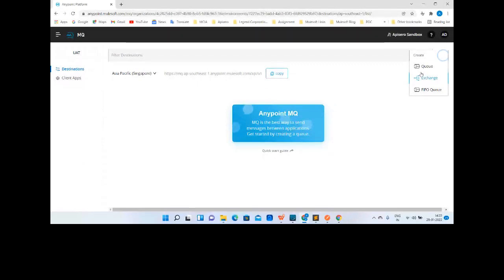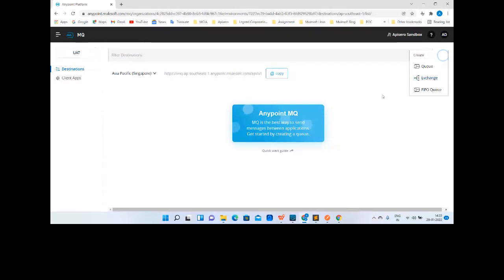So if any message is sent to the exchange, it will be forwarded to all the queues associated with the exchange. Say there is one exchange and there are multiple queues, q1, q2, q3, and we want to bind q1 and q2 to it. We can do that, and that will be available to us for this exchange. Whenever we use this exchange, the messages will be stored in those bound queues.